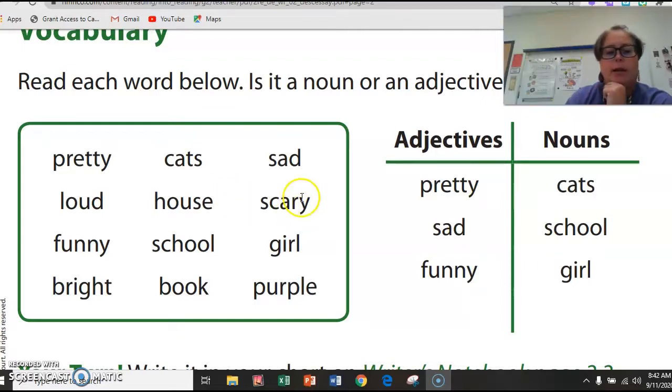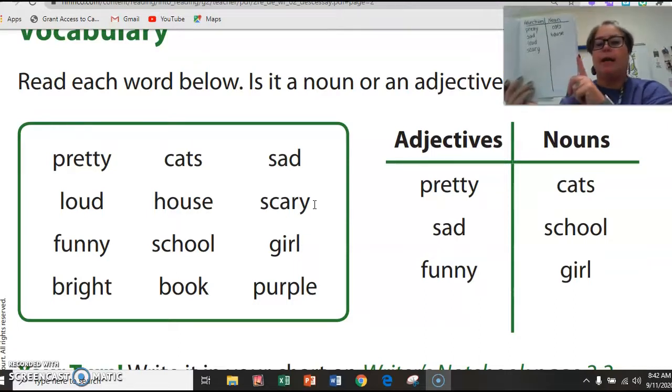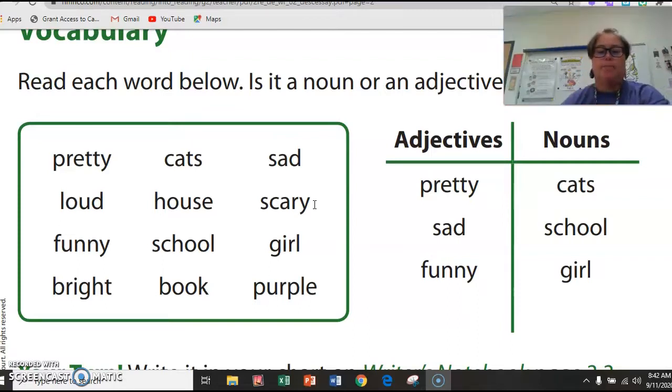Next word right here is scary. Scary. Is that a person, place, or thing? Scary is something that you can feel inside. So that's a describing word. So we're going to write it right here. Scary. That's a describing word.